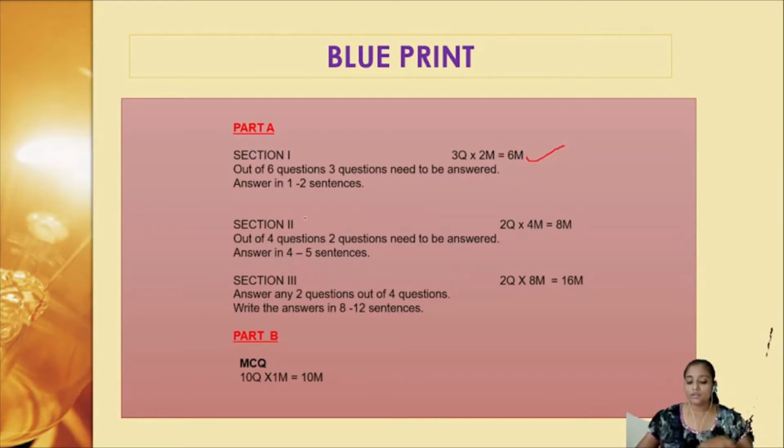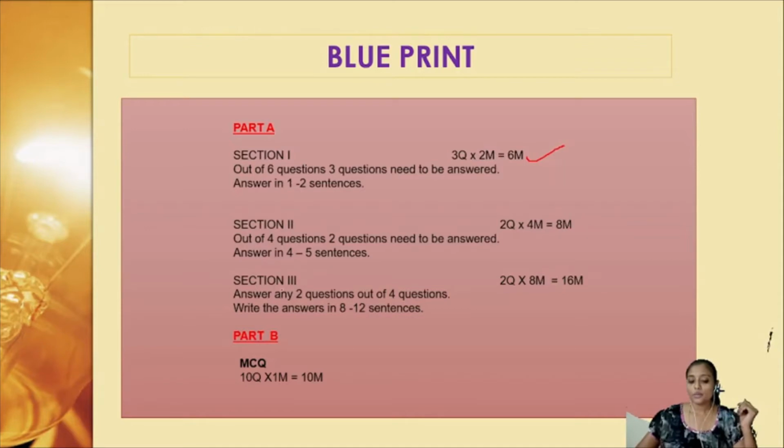Now coming to section 2, each question carries 4 marks. And you all know that there are 4 questions. Out of the 4 questions given, you are supposed to answer only 2 among them. The answer could be written in 4 to 5 sentences maximum. So overall you will be getting 8 marks.